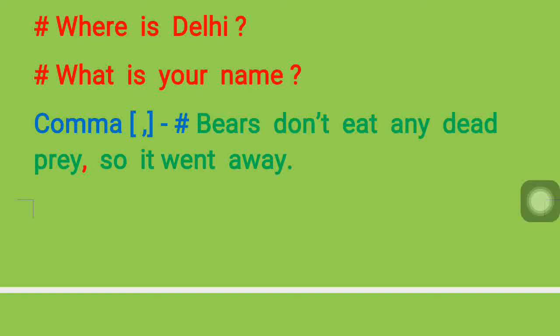Like this you need to read. Bears don't eat any dead prey, so it went away. You can't read like this: Bears don't eat any dead prey so it went away. This is wrong, running like this. When you see a comma like this, you can see red color there. So that means you need to stop for a while. Read slowly. Bears don't eat any dead prey, so it went away.